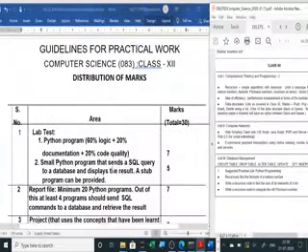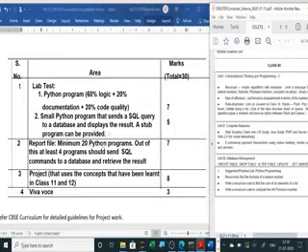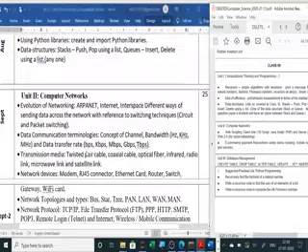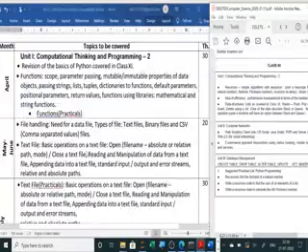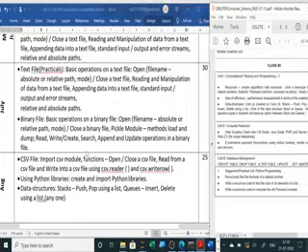Now practical portion also, Python programs, 20 programs we will write, and I will share with you the practical list. I will try to share in the description box also all the practical list and all these details. So this is your split up syllabus. You go through the split up syllabus. I will just share in the description portion, and you start preparing accordingly, so that at the end of the year you don't face any problems.